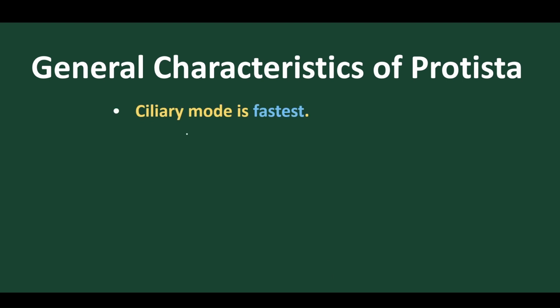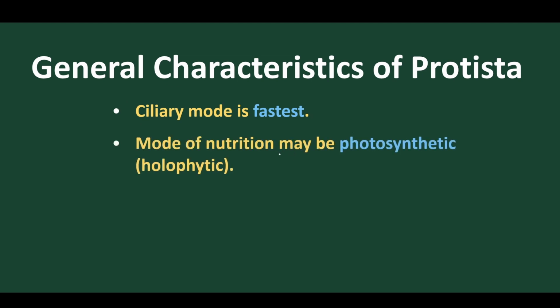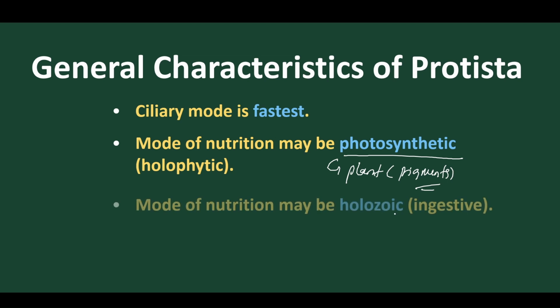Now we find that the fastest movement is the ciliary mode of movement. So the movement by cilia is regarded as the fastest movement. Yes, good. And next we find the mode of nutrition is either photosynthetic, meaning they have plant nature. Why plant nature? Because they have pigments. Or they are of animal nature, ingestive, meaning they engulf the food materials, and the food is dissolved within the cell.